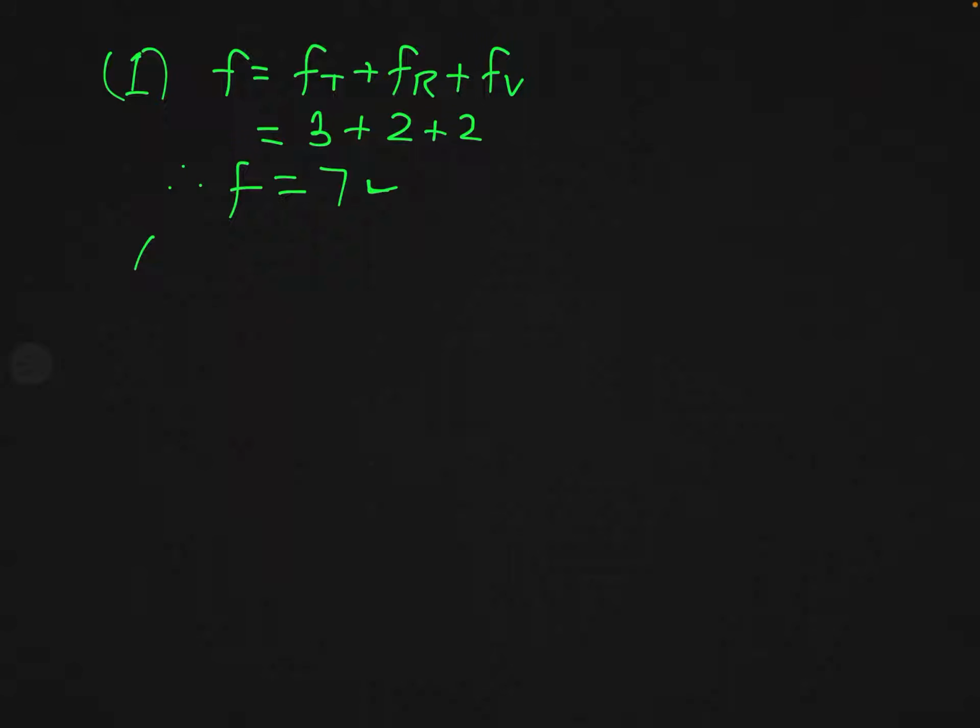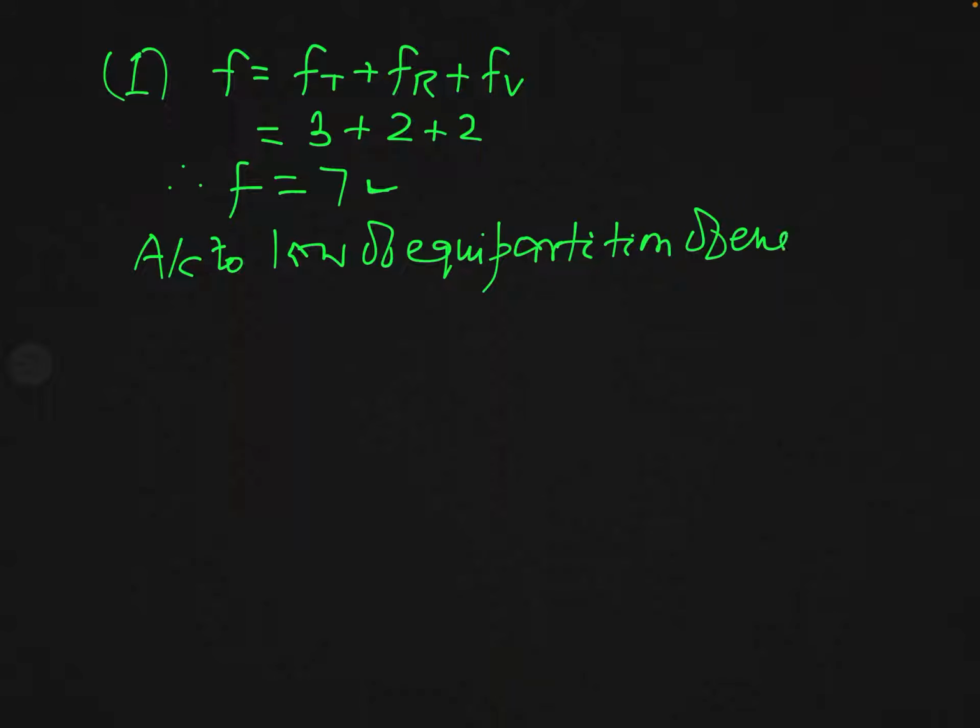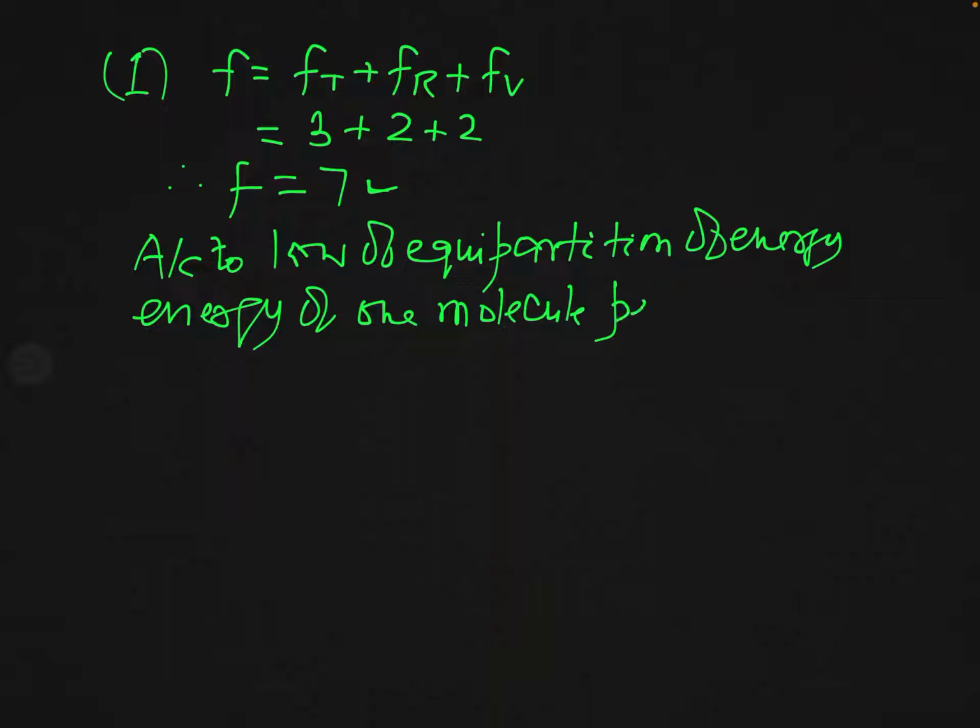So, according to the law of equipartition of energy, of one molecule, per degree of freedom.